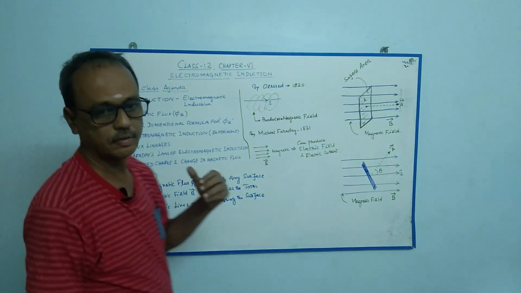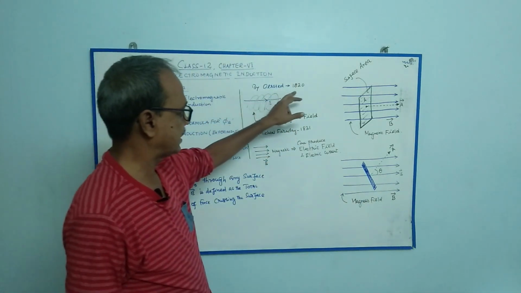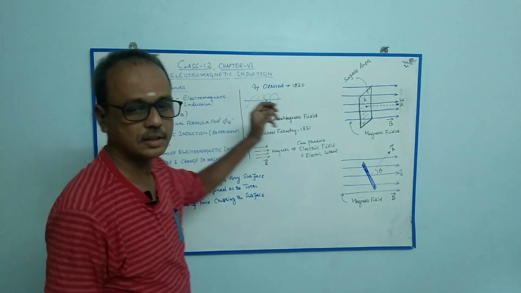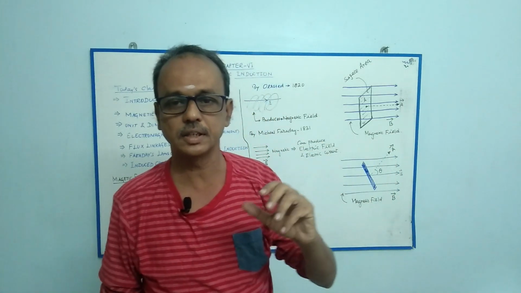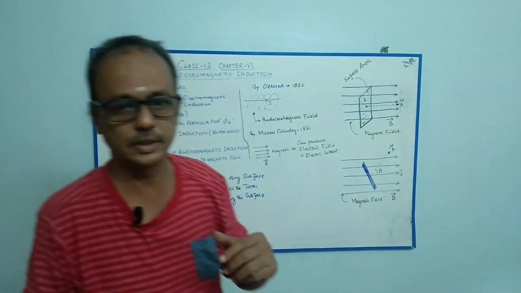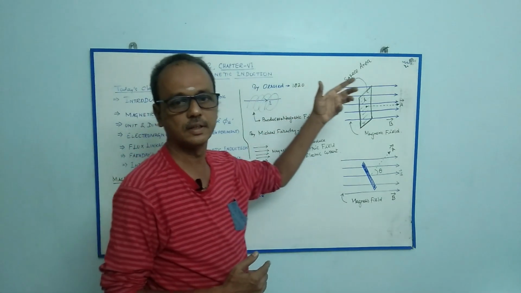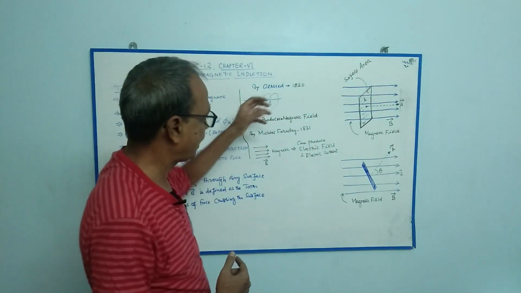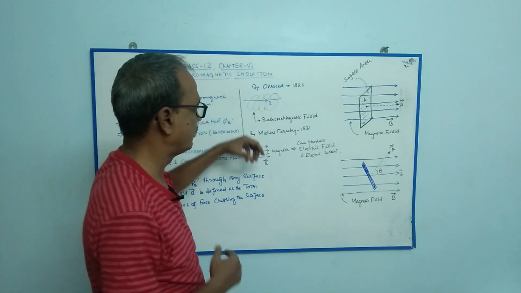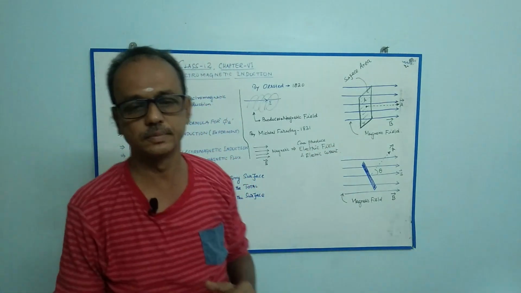We know from our previous chapters that Oersted in 1820 discovered that a current carrying conductor can produce a magnetic field around the conductor. If a current carrying conductor can produce a magnetic field, then the reverse process, a magnetic field, will produce an electric field and electric current, isn't it?